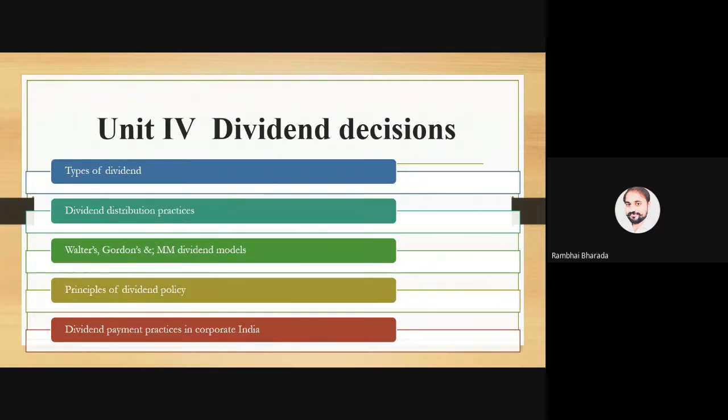In unit 4, we will try to understand various types of dividends. How many types of dividends are there that are paid by the company to equity shareholders or preference shareholders?